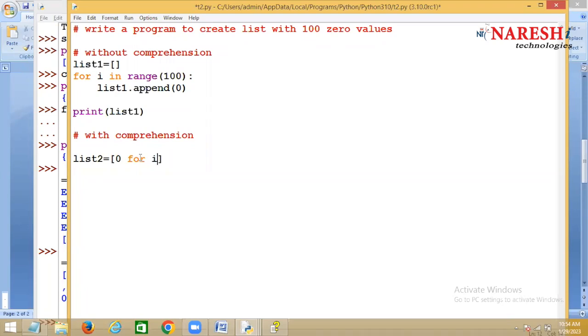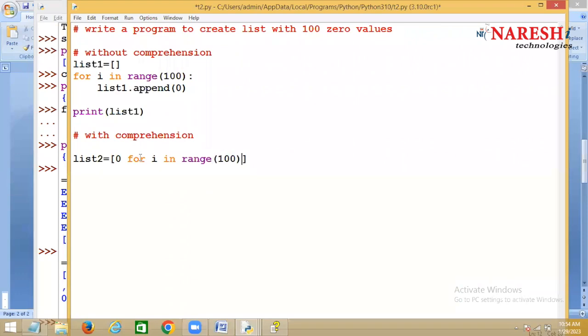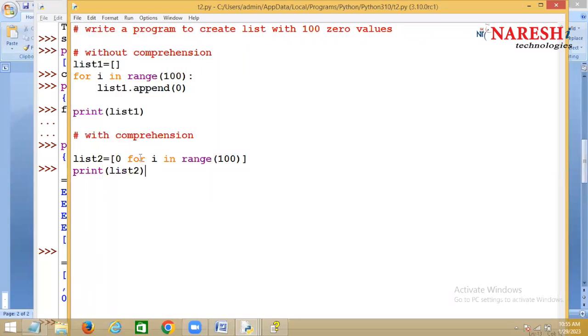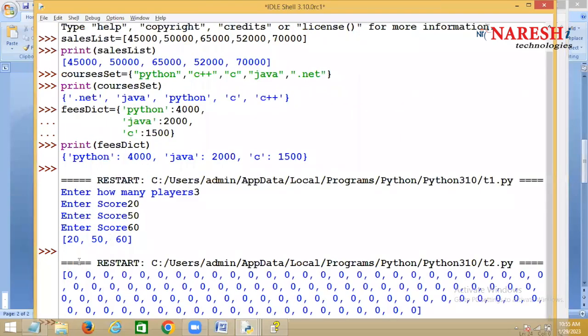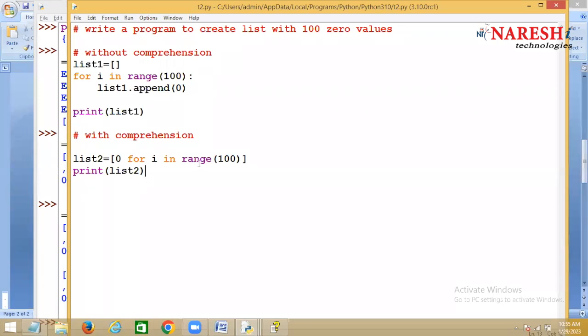Now, inside the square brackets, you have to write for in range of 100. So this 0 is repeated how many times here? 100 times. Every time it will read the value generated by range and add 0 inside the list.